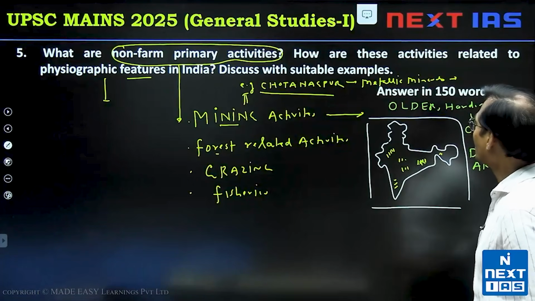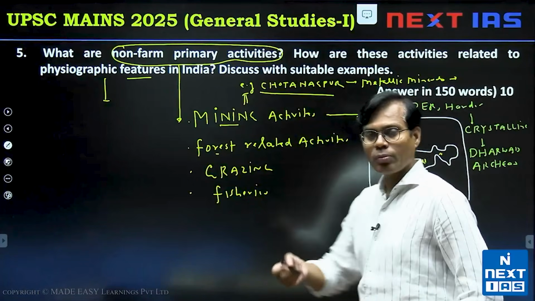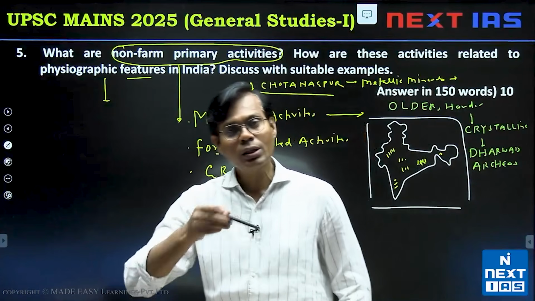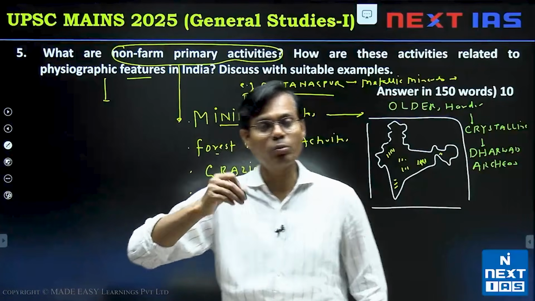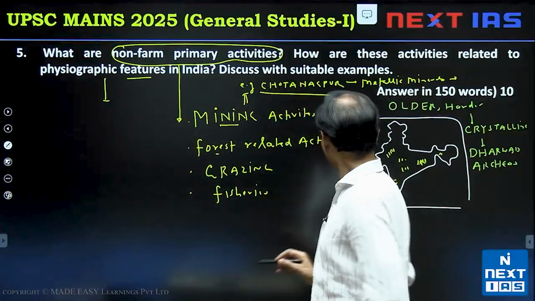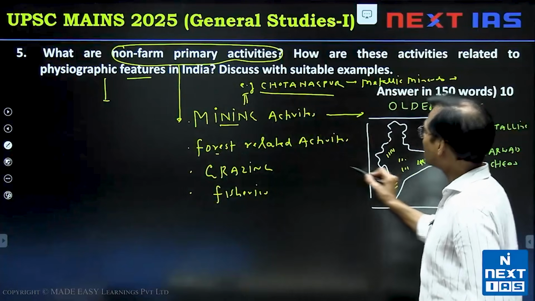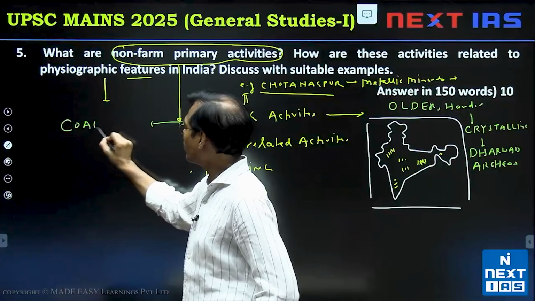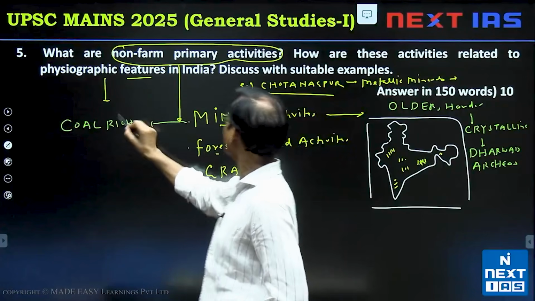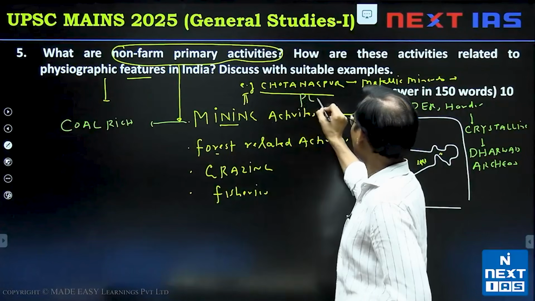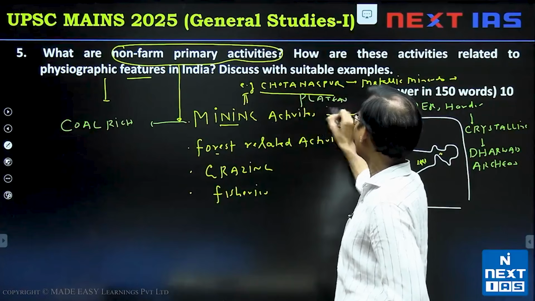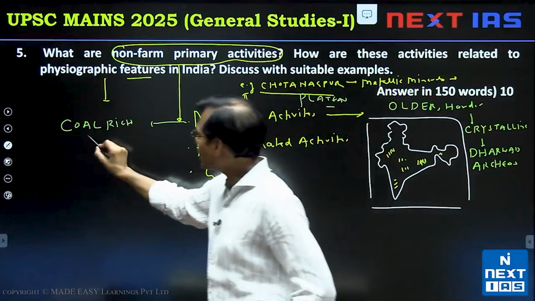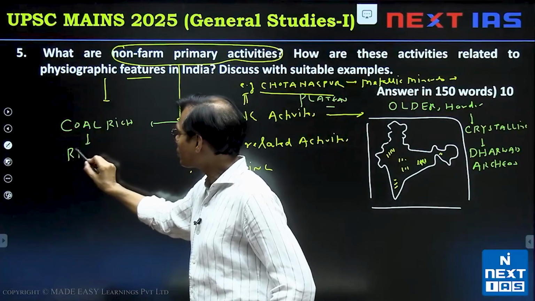But in the Chota Nagpur area and multiple other areas, we have other features as well, the river valleys like Damodar, like Son. And also we have other kinds of minerals here. For example, the coal-rich belt also. But coal-rich areas are not in the plateau much. Plateaus and hills are suitable for metallic minerals, but coal-rich areas are the river valleys.